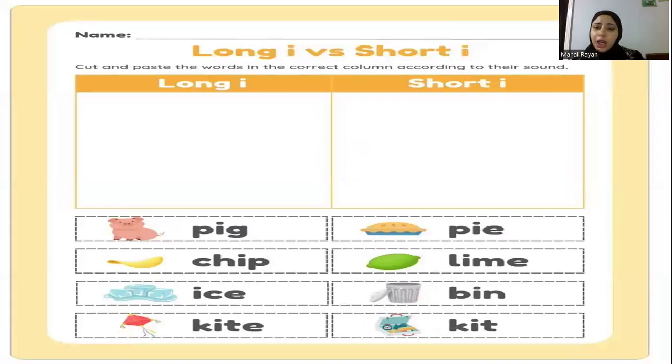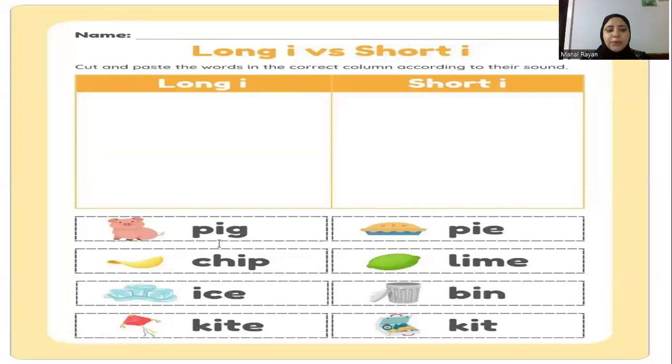Okay, long I, short I. But remember that long I can be IGH, like right, light, fight, or I-E, like kite, or IE, like pie, tie. Okay, let's read these words and sort them.